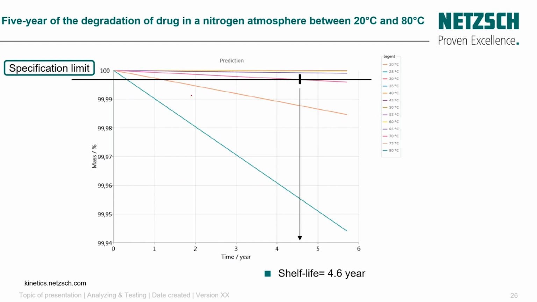We can see here that, for example, if we set the specification limit here, we can realize that for 70 degrees, for example, we have a shelf life of 4.6 years. Yes, you will tell me that this specification limit is quite low, less than 0.01%.